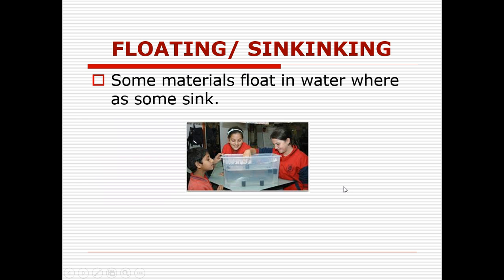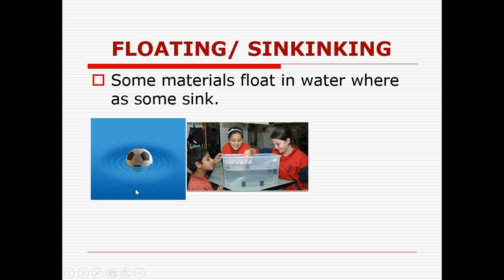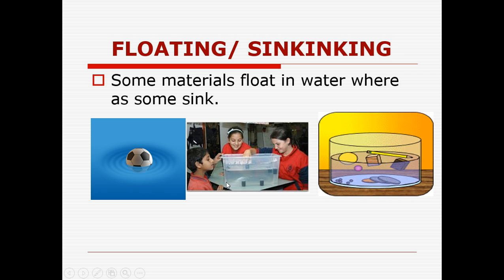In that picture, you can see some materials are sinking in the water. That means they are dipped completely in the water, and some materials are just moving at the top of the water. The materials which stay at the top of the water are called floating materials, right? And the materials which are dipped under the water are called sinking materials. One more example for floating material is the football. This example we have seen. So the football is floating on the water.